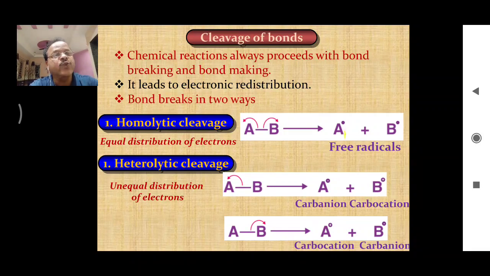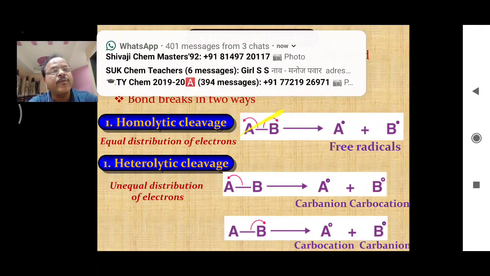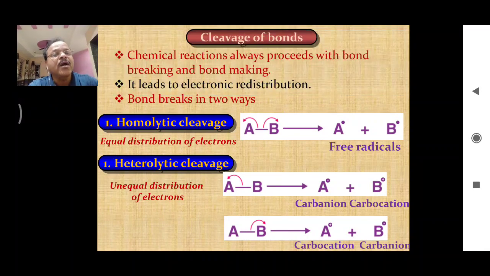A carries one electron, B carries one electron, and these species are nothing but intermediates, and these intermediates are specifically called free radicals. Free radicals are the species or intermediates which carry an odd number of electrons, and free radicals are obtained by homolytic cleavage of the covalent bond.